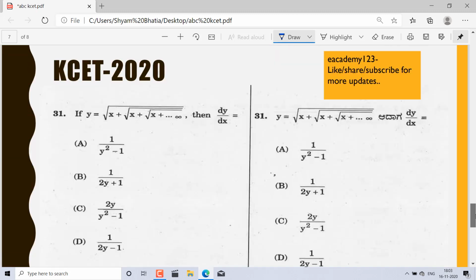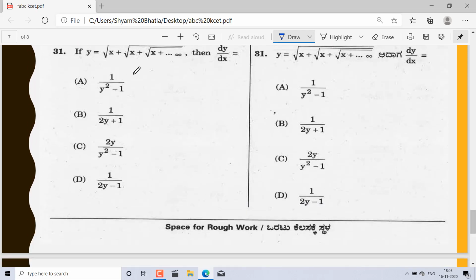Okay, you can do it easily, and here is another very good question. You can write here the square root, but it is infinity, so again you can say it is y. It is also equal to y. So x plus the expression is similar to y. So squaring both sides, what will you get? Nothing but y square is equal to x plus y.